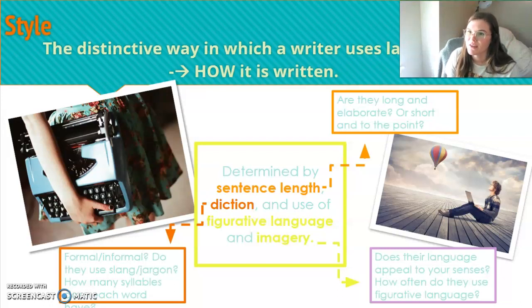Identifying a writer's style has a lot to do with all those points right there. Do they have long, elaborate sentences? Are they short and to the point? Do they use slang a lot in their writing, or are they really, really correct with their formal diction? And does their language appeal to your senses? Do they use figurative language a lot? So that is style.